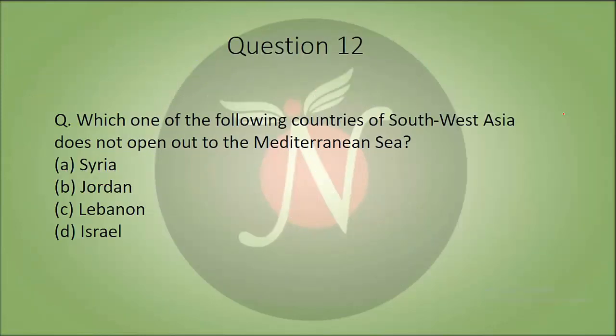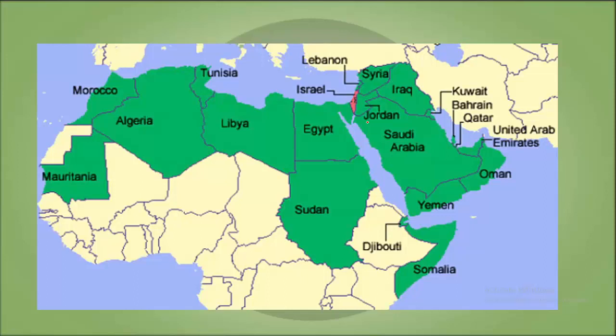Now we have our 12th question. Which one of the following countries of Southwest Asia does not open out to the Mediterranean Sea? Syria, Jordan, Lebanon or Israel? So answer to this is B. Why is it B? Because Jordan is a landlocked country. Here you can see this is Jordan, this is landlocked. Israel, Lebanon and Syria, they all open to the Mediterranean Sea except Jordan.